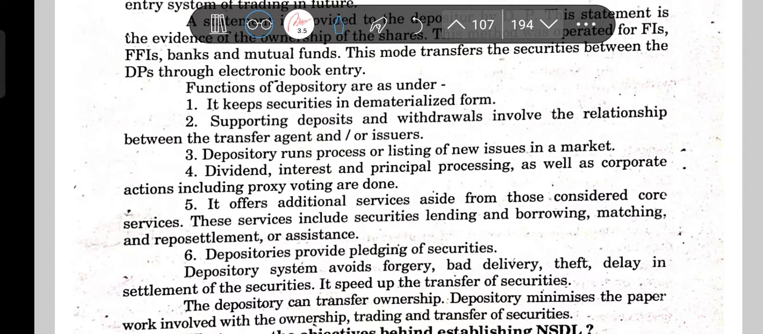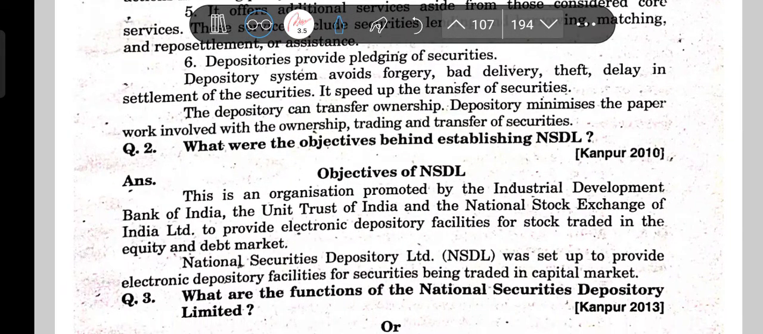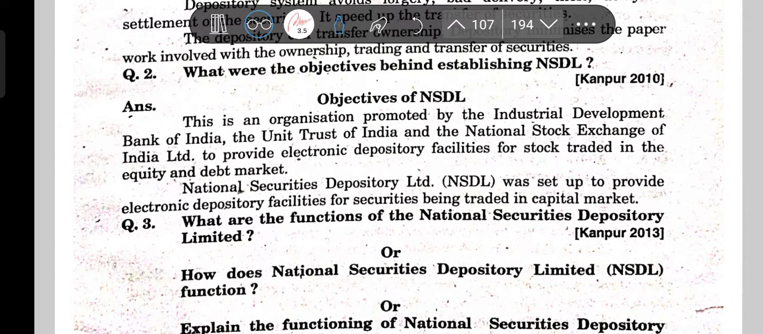Securities in demat form, supporting deposit and withdrawal. Relationship between transfer agent and issuers. Depository runs the process of listing of new security issues in the market. So new issue also, dividend, interest and principal processing also, proxy voting also, borrowing, lending, matching, repostlements also, and it provides pledging of securities also. No bad delivery, no forgery, no theft. I'm advertising NSDL. Okay, now what are the objectives?